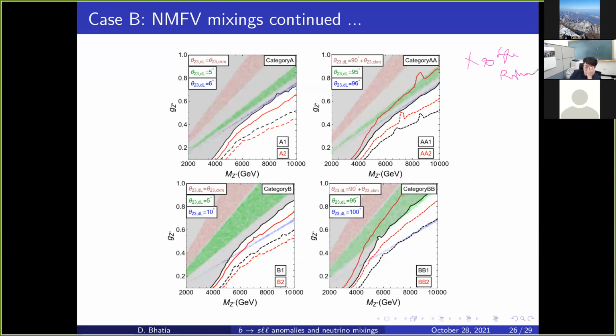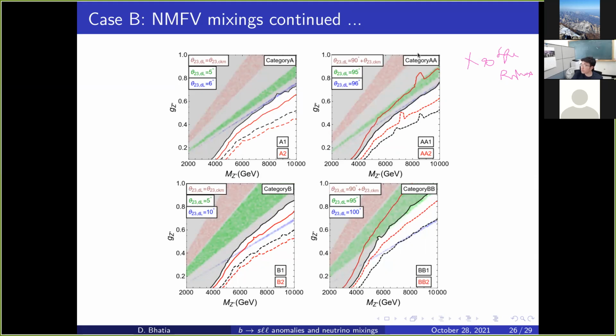When excess is negative, R mix is in the first quadrant. Over here excess is positive, and it is in the second quadrant, such that it takes over. So 90 plus theta 23 CKM is identical to theta 23 CKM over here. Similarly, 90 plus 5 degrees is identical to 5 degrees over here. So all these are mirror images of each other.